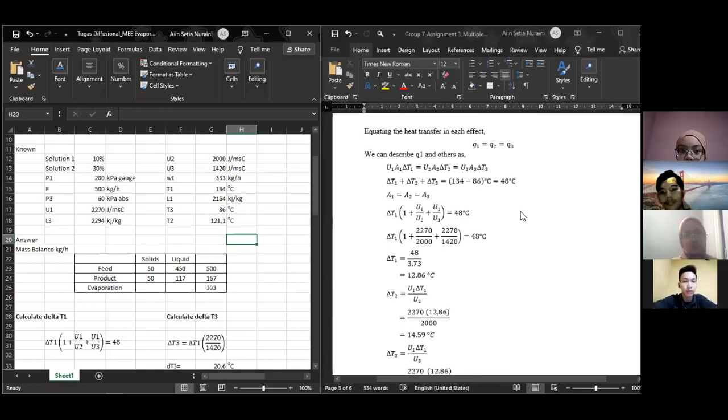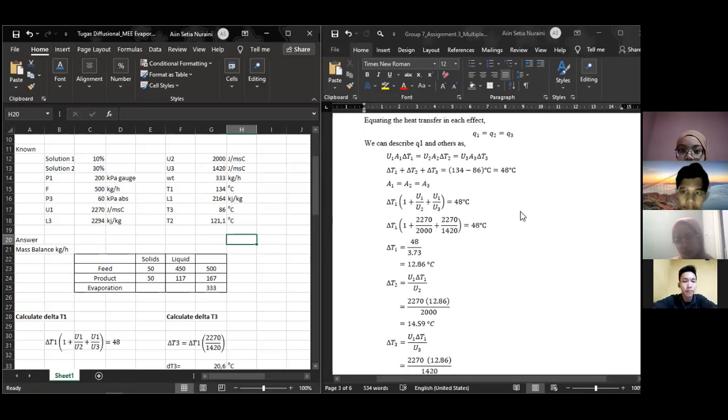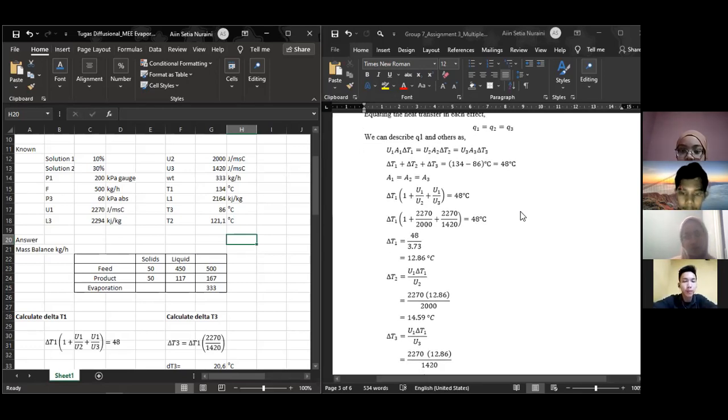Then we can describe Q as U1 times A1 times delta T1 equals U2 times A2 times delta T2 equals U3 times A3 times delta T3.